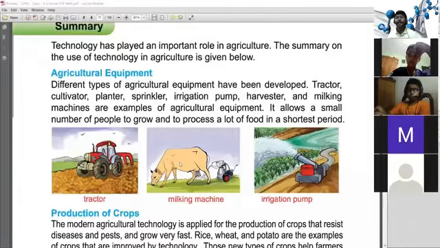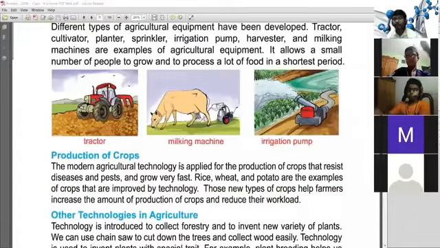Modern agricultural technology is applied to produce crops that resist disease and pests and grow very fast. Rice, wheat, and potato are examples of crops improved by technology. These new technologies help farmers increase the amount of crop production and reduce their workload.